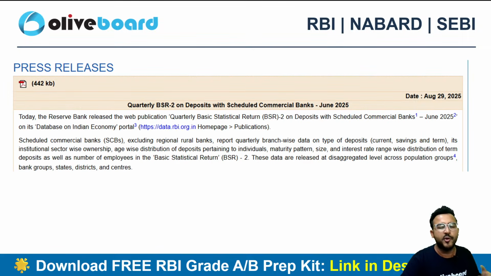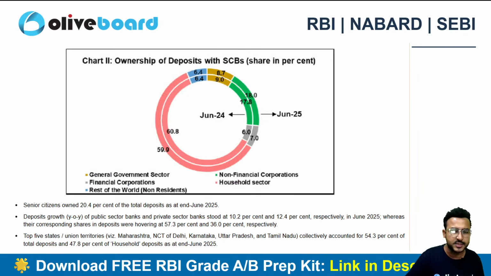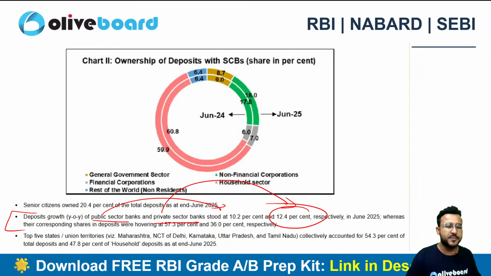But if we talk about BSR 2, which is related to deposits, in terms of deposits, the private sector banks are outpacing, right? Because the private sector banks are able to grow their deposits by 12.4%, but the public sector banks are only able to grow their deposits at 10.2%.